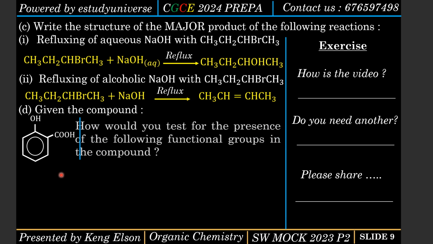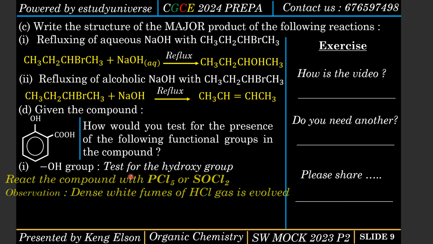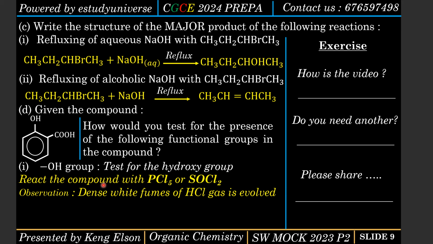After naming the compound, there's a question: how will you test for the presence of the following functional groups? The OH group I highlighted, the hydroxyl group. It's a very basic test. What do I do? I need to react the compound with PCl5. What's the observation? Dense white fumes of HCl gas are evolved. That's the observation, PCl5, a very common test.